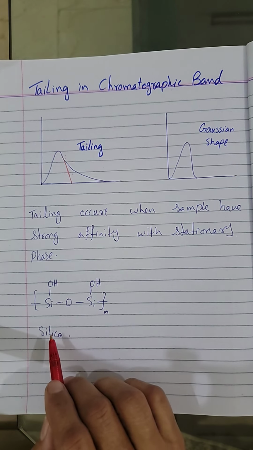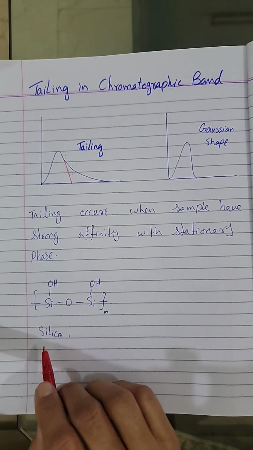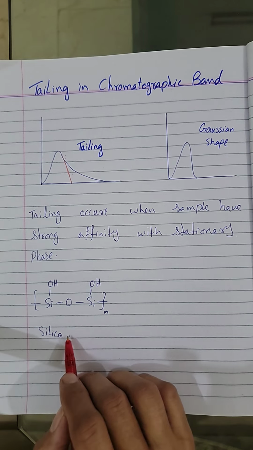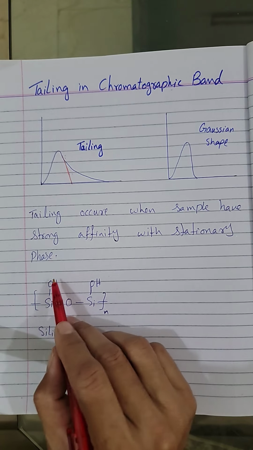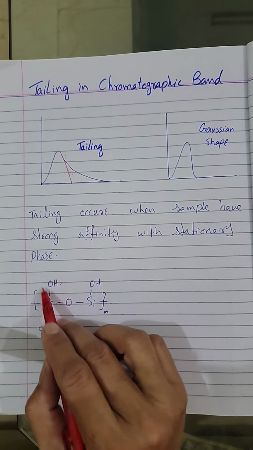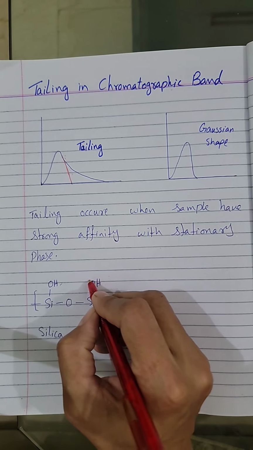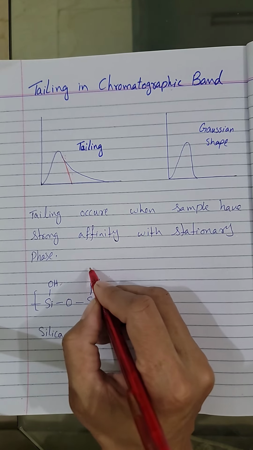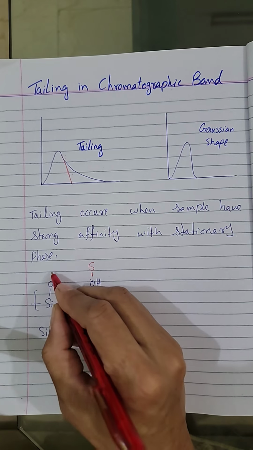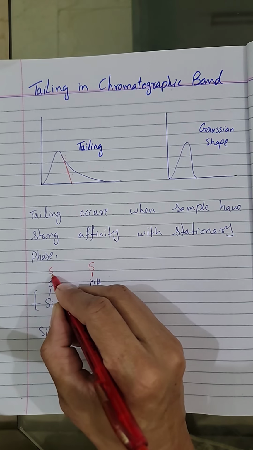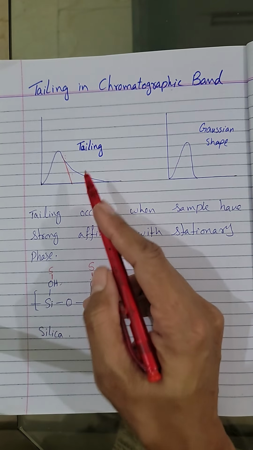The stationary phase commonly used in chromatography, in case of column as well as in case of TLC, is silica gel. Silica gel has this type of structure. On silica, hydroxyl groups are present. In these hydroxyl groups, this oxygen has strong affinity with the sample. It means the sample is strongly attached with this oxygen, and due to this strong attachment, tailing occurs.